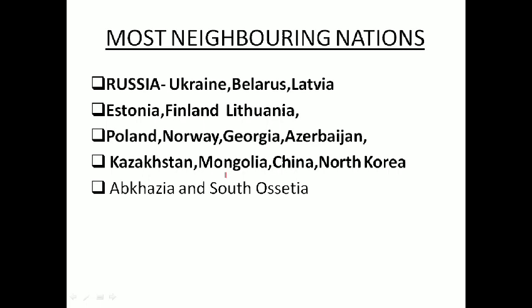These 2 are not completely recognized by the international community. Some countries have recognized them, some countries have not. But these are still under question whether they are considered independent sovereign nations or not. These countries are Abkhazia and South Ossetia. So in this way, the country with the most neighboring nations is Russia.